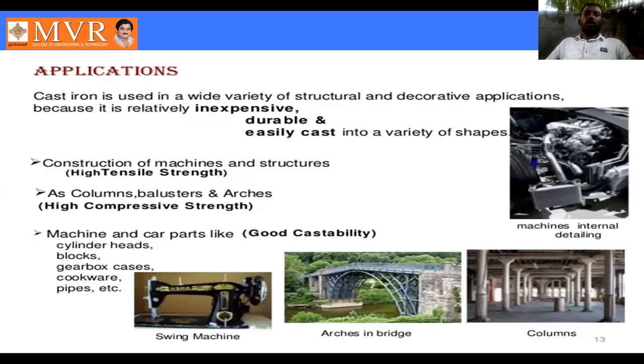Now the applications of cast iron. Generally, cast iron can be used for different applications. Cast iron is used in a wide variety of structural and decorative applications. Why? Because iron can be made into different shapes very easily, since it is very easy to cast. So different types of parts can be manufactured.